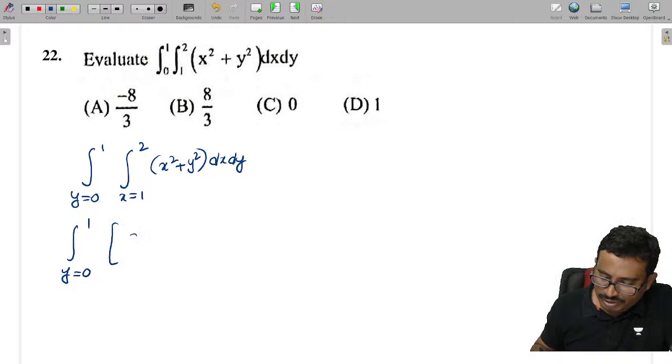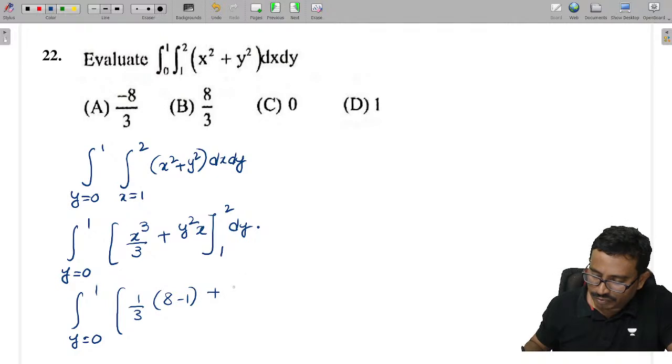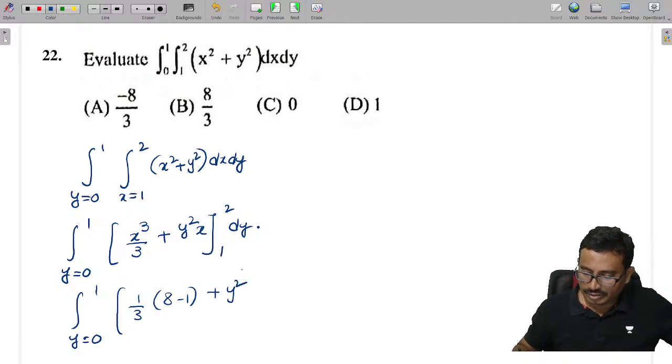If I do integration, this is x cube by 3 plus y square x, from 1 to 2, into dy. Now substitute the limits: 1 by 3 into 8 minus 1, plus y square, into dy.